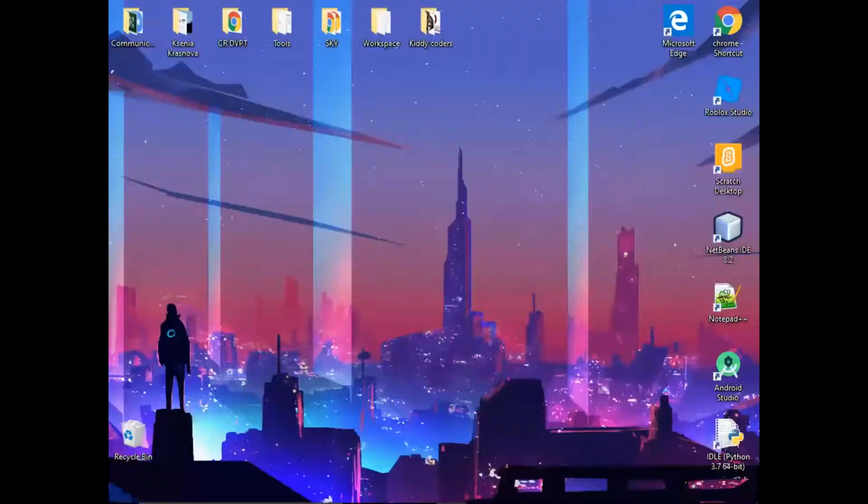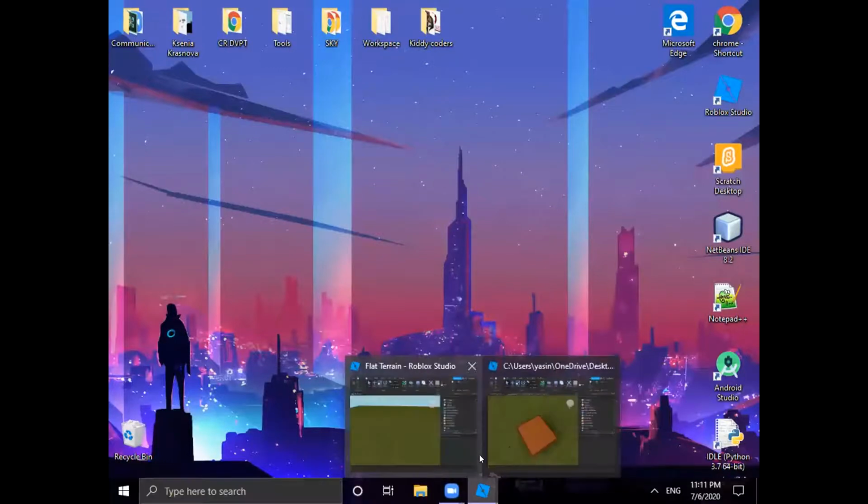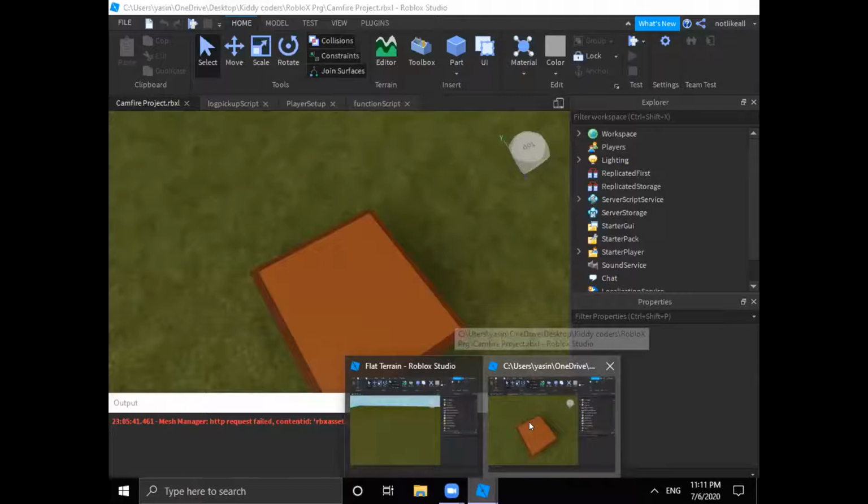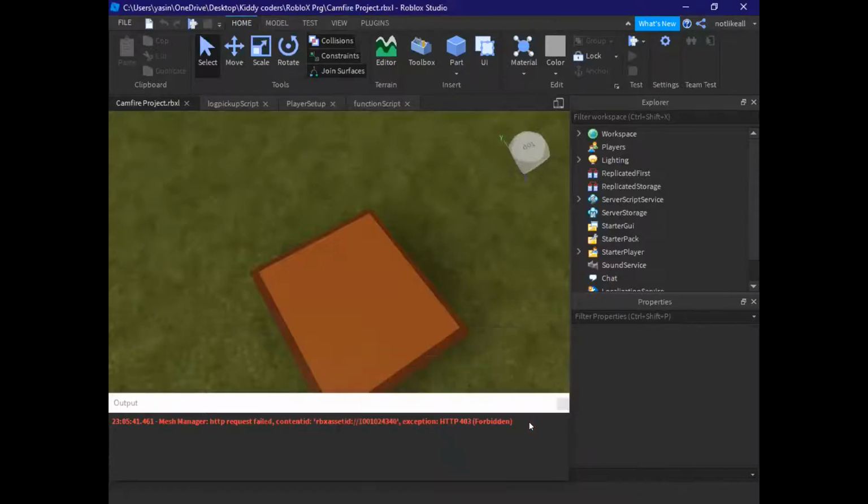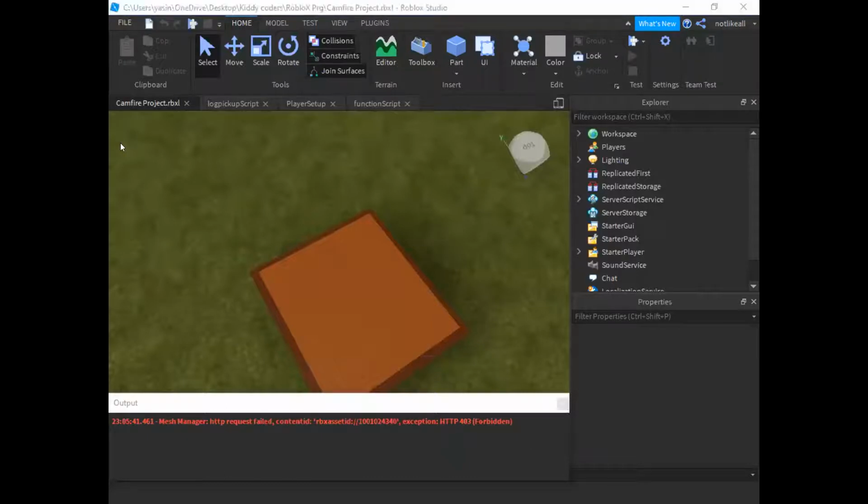We're going to get back to the live lesson, and that is Roblox Studio. I'm sharing my screen right now. Look over here. If you know about this place. This is called Roblox Studio.